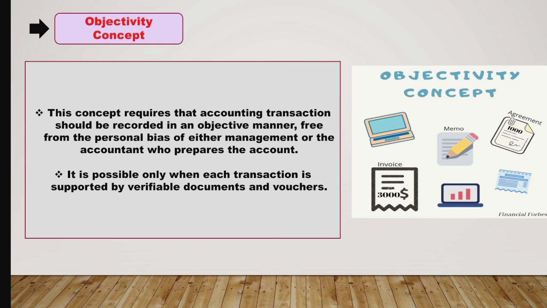We can take an example. When the goods are purchased for cash, the transaction must be supported by cash receipts for money paid. And if the goods are purchased on credit, then the transaction must be supported by a copy of the invoice or delivery challan. So this is what objectivity concept is.